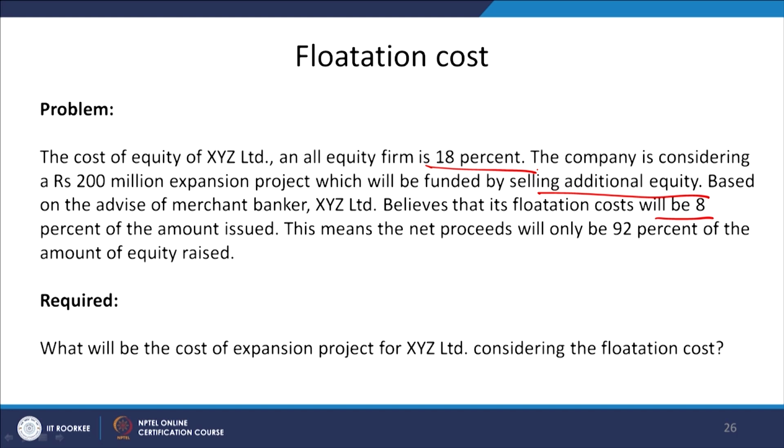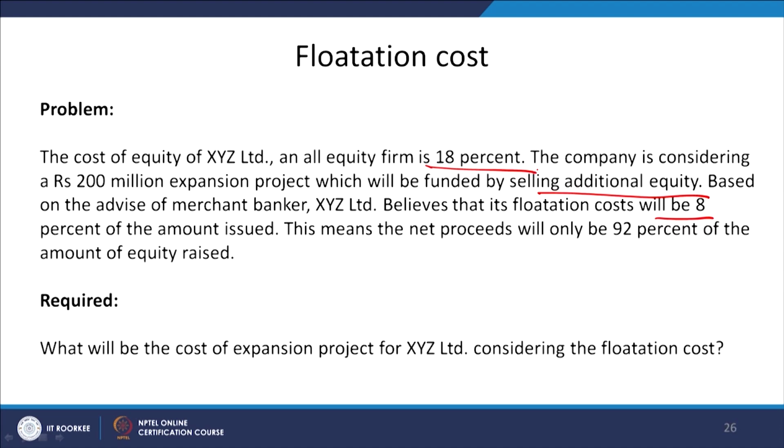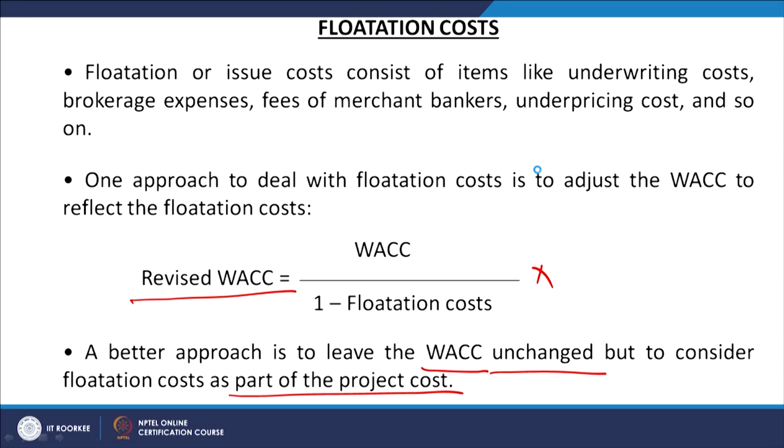It means we have to follow the second approach, which requires a better approach: to leave the weighted average cost of capital unchanged, but to consider the flotation cost as a part of the project cost. It is given in the problem that the total capital the company wants to raise is 200 million, but the financial expert has advised that the flotation cost will be 8%.